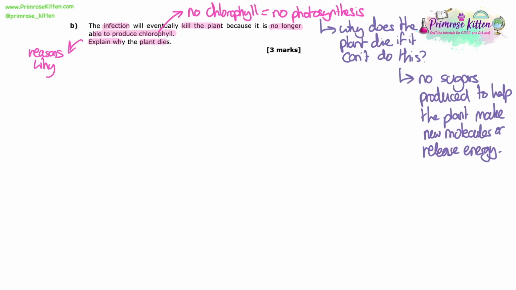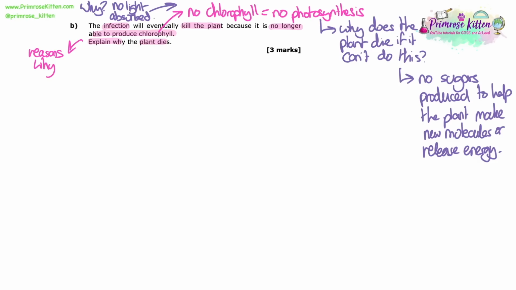Linking that to why no sugars would mean the plant dies: because it can't make new molecules, like proteins, for example, or release energy. So it's not going to have enough energy or molecules to be able to carry out its living processes or grow or make new cells or do anything because it doesn't have food effectively.